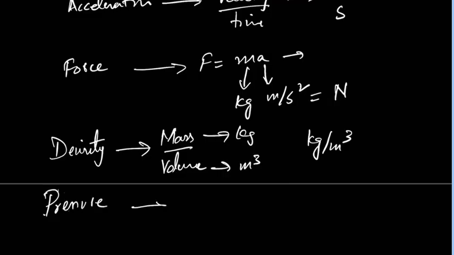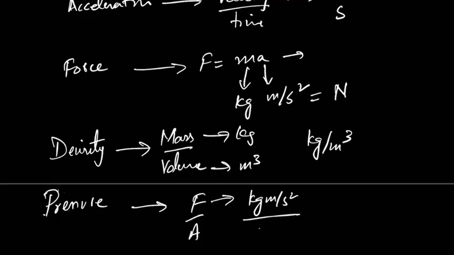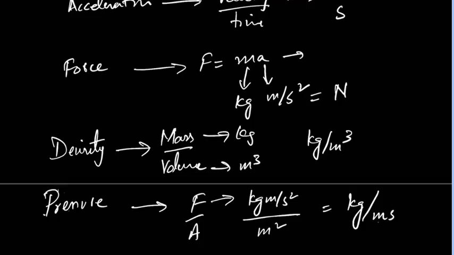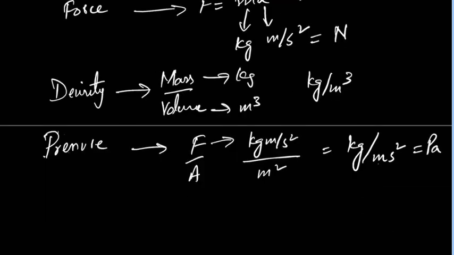Then there is, let's suppose, pressure. It is force over area. Force unit is kg meter per second square. So it will be kg meter per second square, divided by meter square. That is kg per meter per second square, which is equal to Pascal. Sorry, wait, let me write it. It is kg per meter second square, and that is equal to Pascal.